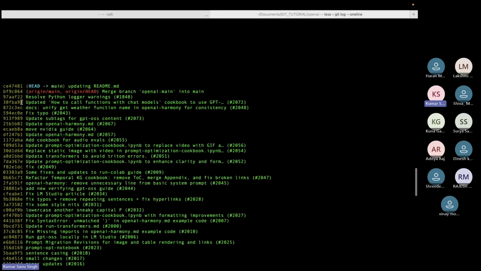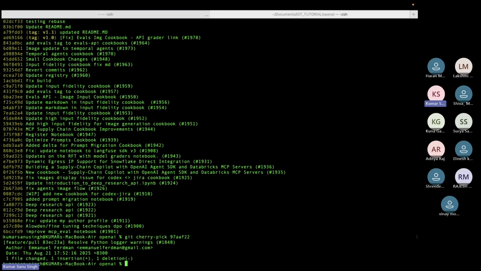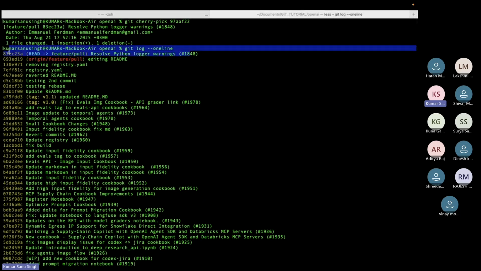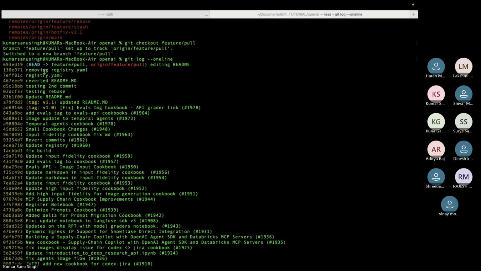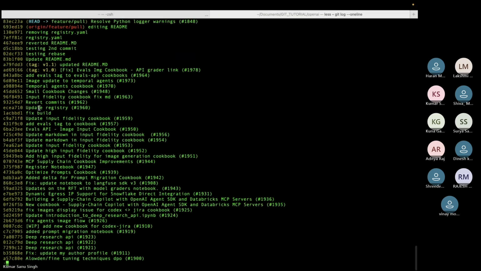Now let's say I want to take this commit, resolve Python logger. So what I will do is come to this repo, git cherry-pick this commit ID, and that's it. So what happened? This resolve pull commit has come now. Now if I do git log hyphen one line, you can see that commit has come, right? So I only took one commit, correct? You see this commit was not there earlier, right? Yes.